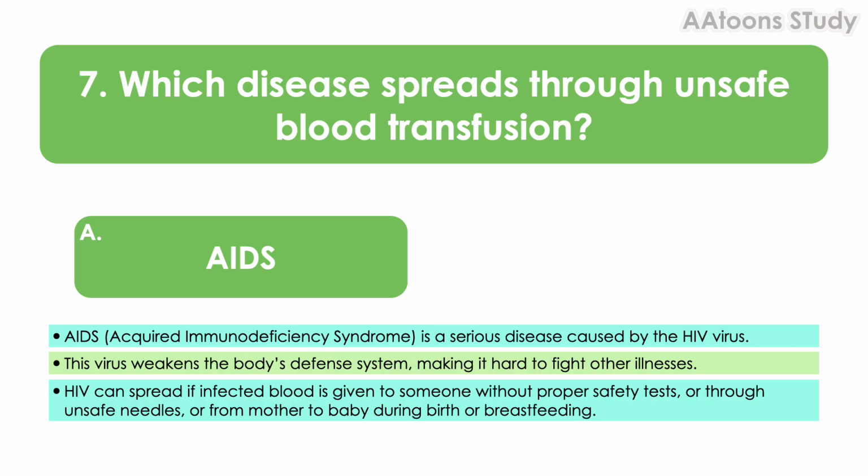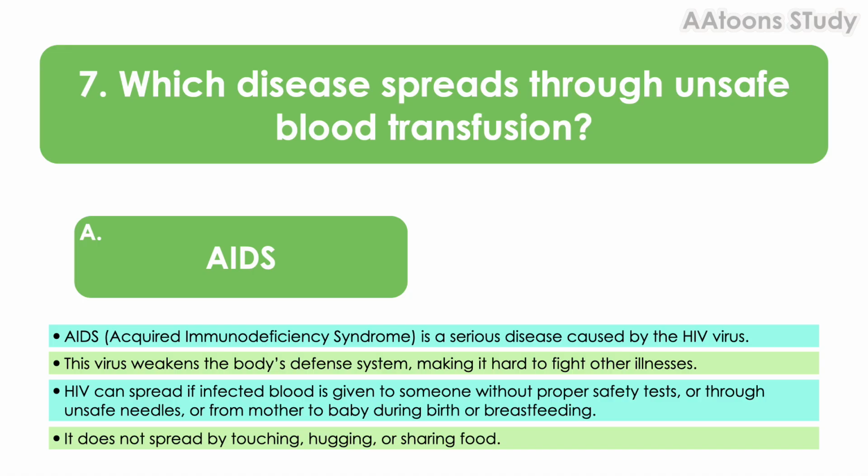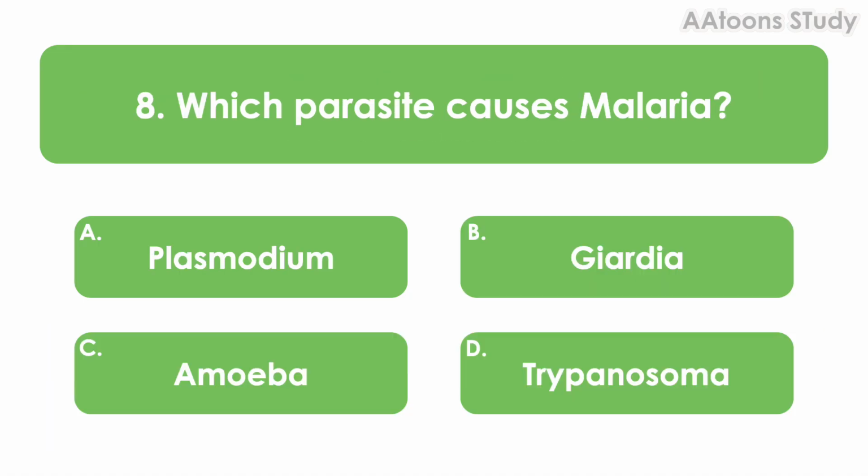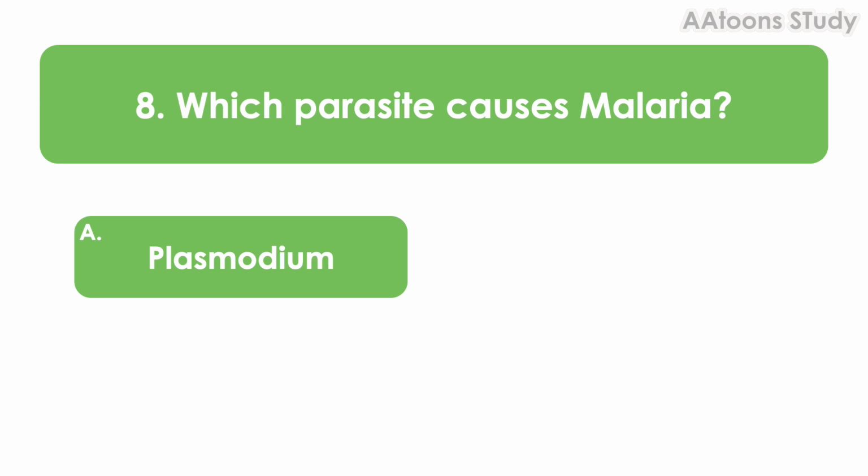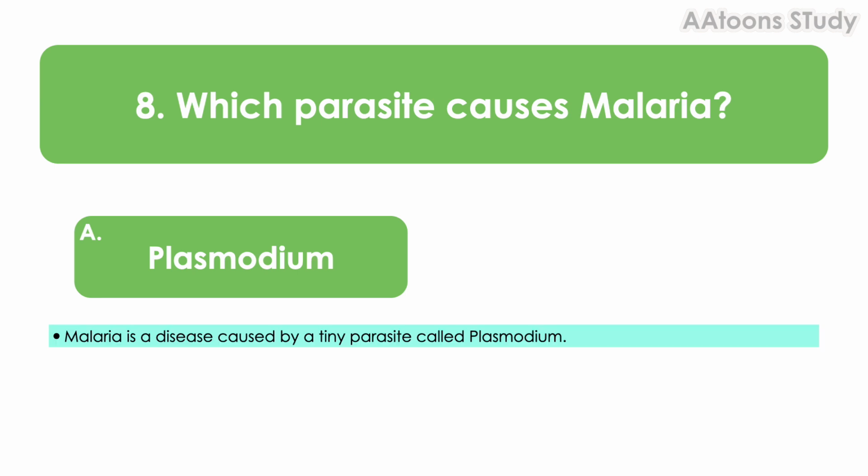HIV can spread if infected blood is given to someone without proper safety tests, or through unsafe needles, or from mother to baby during birth or breastfeeding. It does not spread by touching, hugging, or sharing food. Which parasite causes malaria? Plasmodium. Malaria is a disease caused by a tiny parasite called Plasmodium.